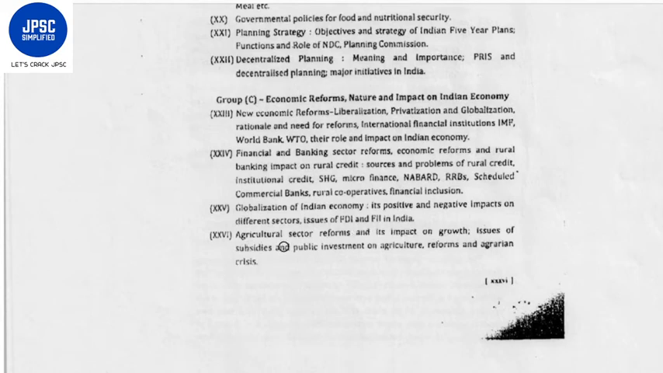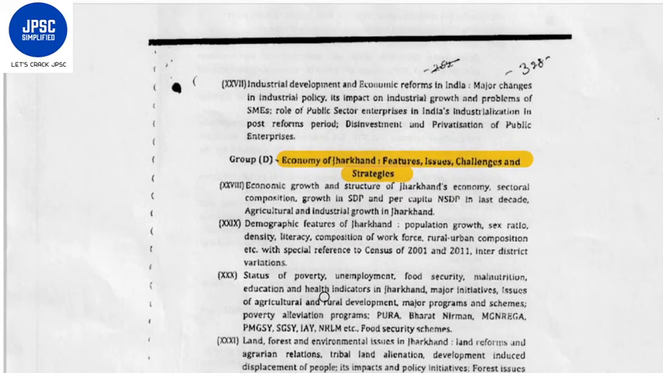Okay. Then we have agricultural sector reforms and its impact on growth, issues of subsidies and public investment on agriculture reforms and agrarian crisis. We also have industrial development and economic reforms in India, major changes in industrial policy, its impact on industrial growth and problems of SMEs, that is small and micro enterprises, role of public sector enterprises in India's industrialization in the post-reforms period, disinvestment and privatization of public enterprises.